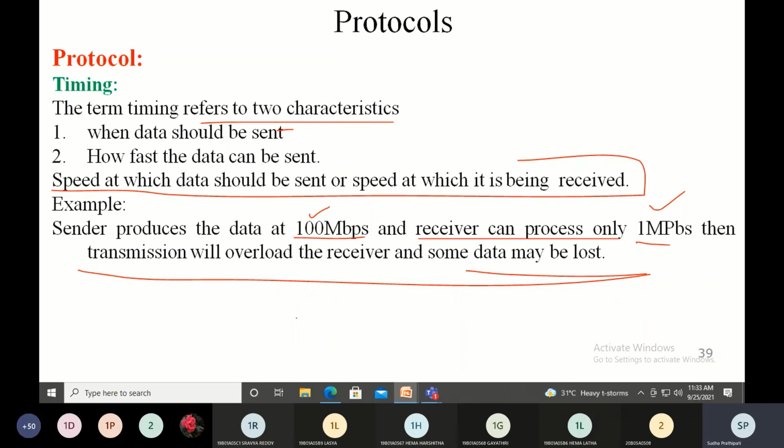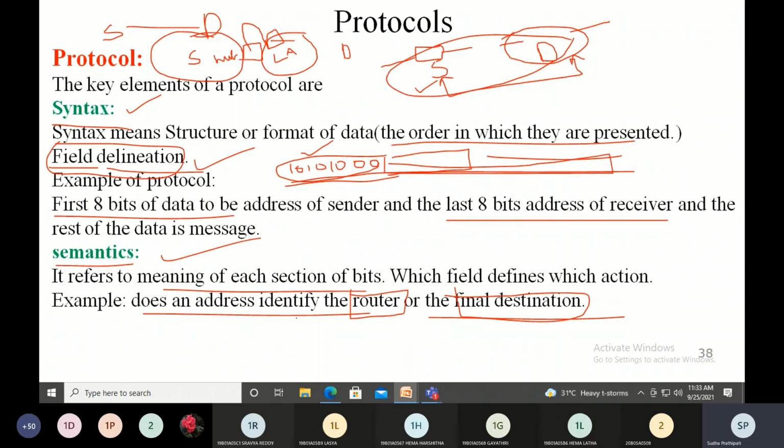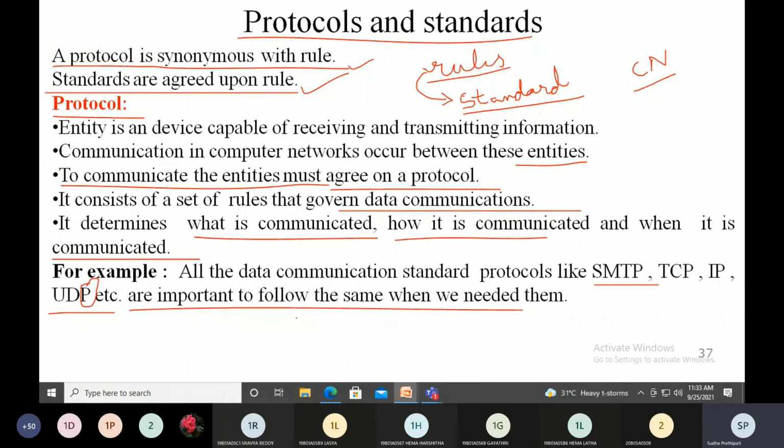So what is meant by a protocol? A protocol is synonymous with a rule, and the two entities should agree on a protocol. Whenever two entities want to communicate, they need to agree on the protocol.